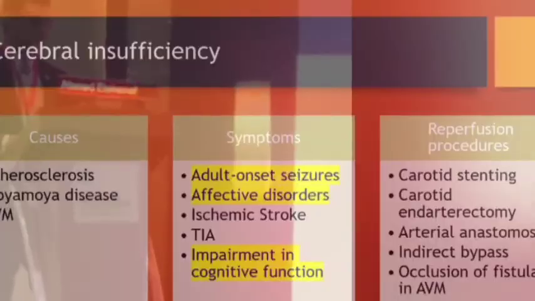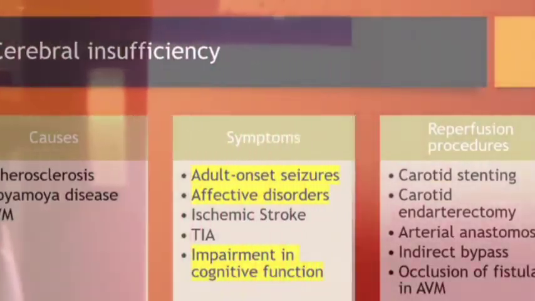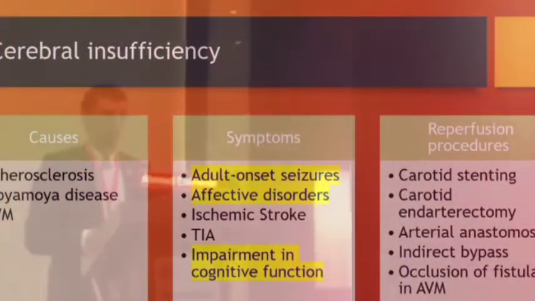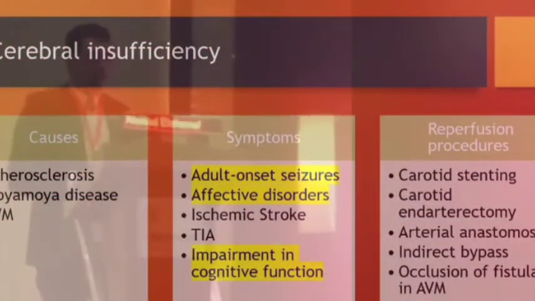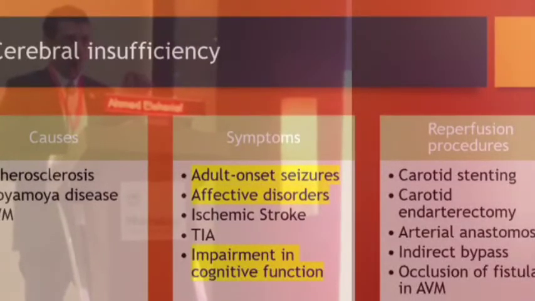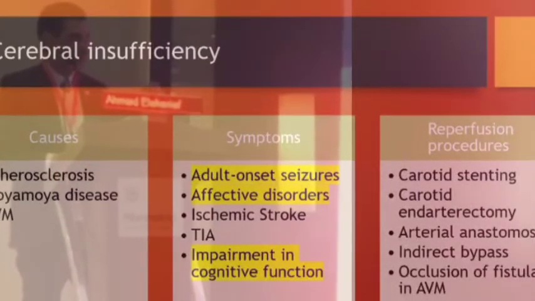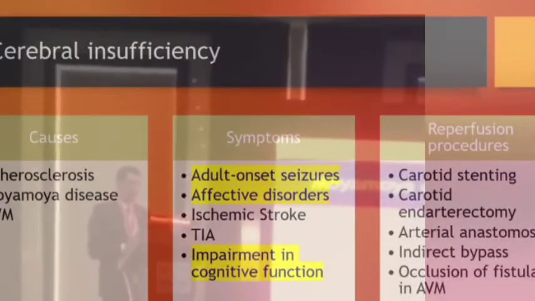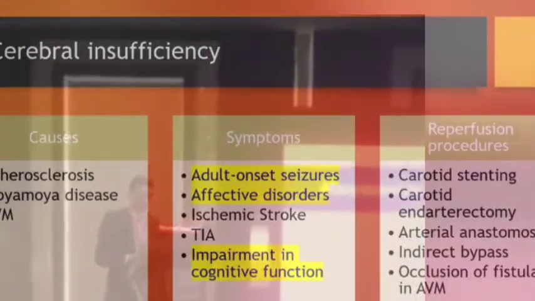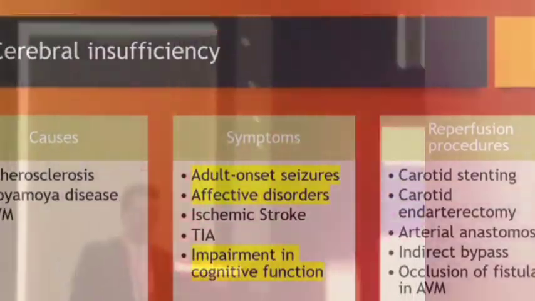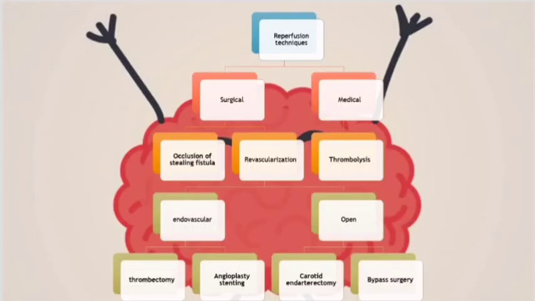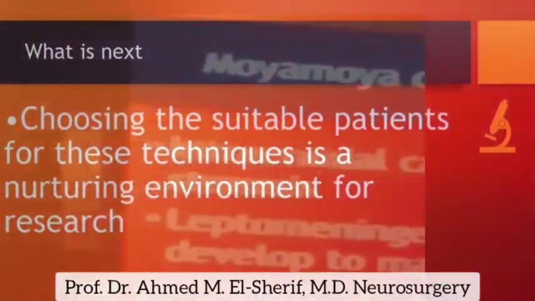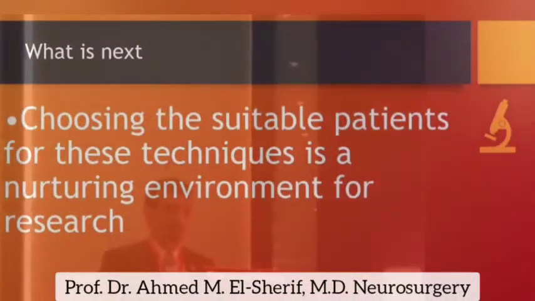The causes of cerebral insufficiency are atherosclerosis, moyamoya disease, and AVM. The symptoms nearest to our brain are ischemic stroke and TIA, but we also have adult onset seizures, affective disorders, and impairment in cognitive function. The reperfusion procedures include carotid stenting, carotid endarterectomy, arterial anastomosis, indirect bypass, and occlusion of the fistula in AVM. This is a summary of the presentation. Choosing suitable patients for these techniques, and a nurturing environment, as we mentioned, for research. Thank you.